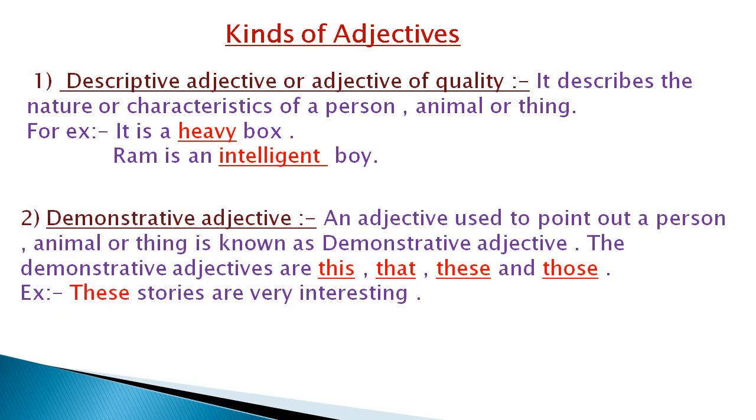Second type is demonstrative adjective. So an adjective used to point out a person, animal or thing is known as demonstrative adjective. The demonstrative adjectives are this, that, these and those. For example, these stories are very interesting. So I am pointing out here about the stories. Which stories? These stories. So this is the example of demonstrative adjective.